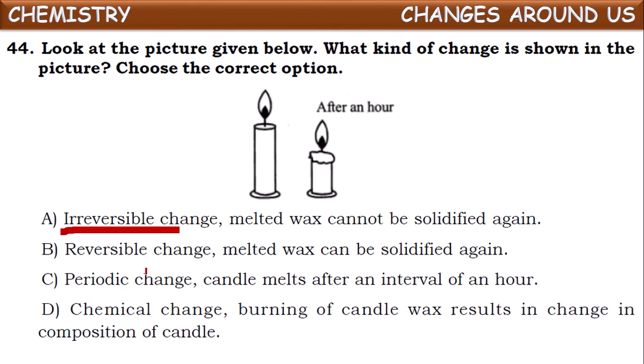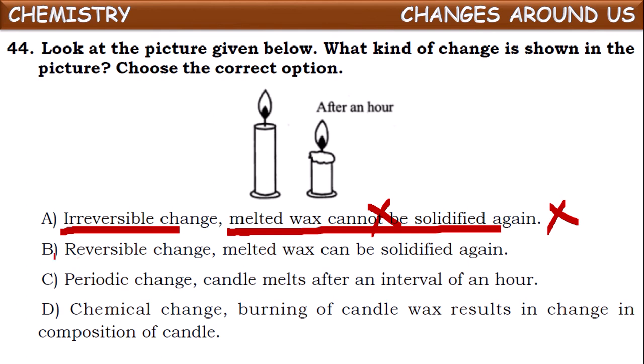So it is irreversible, correct only. Melted wax cannot be solidified again. This is wrong. Melted wax can be solidified by cooling, but burnt wax cannot be reversed back. But melted wax can be converted back into solid form again by cooling. This statement is incorrect. So completely it becomes a wrong answer.